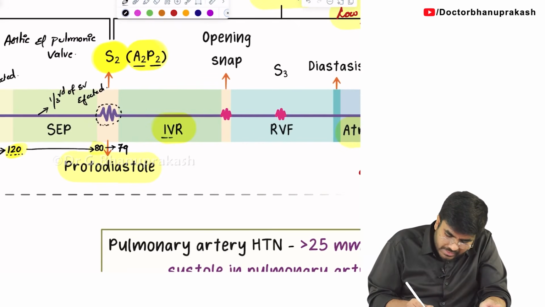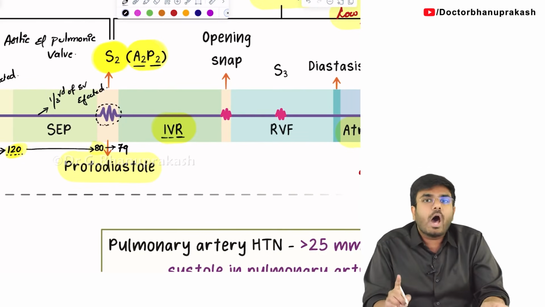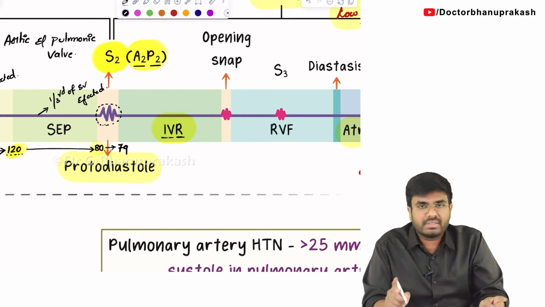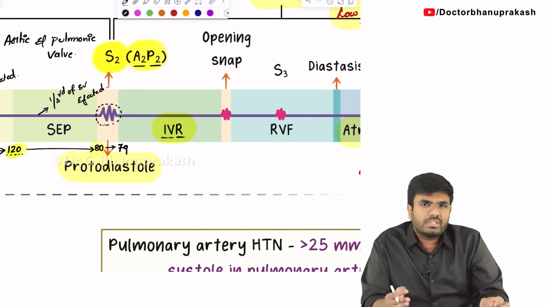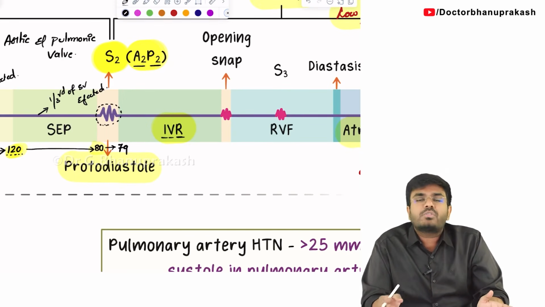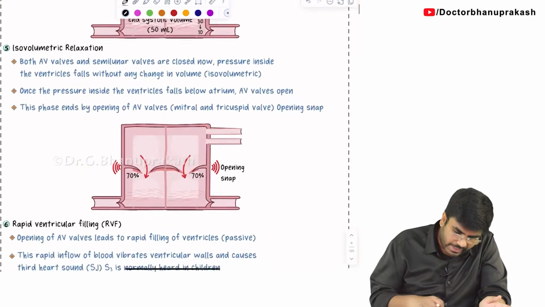You guys are experts by this time. The moment you see isovolumetric, it means all 4 valves are closed. Nothing comes in, nothing goes out. Nothing is coming into the ventricle, nothing is going out of the ventricle, because all 4 valves are closed. Just now I have told you which valves closed: the aortic valve and pulmonic valve closed, giving rise to the S2 heart sound. So now look at this diagram, that is isovolumetric relaxation.